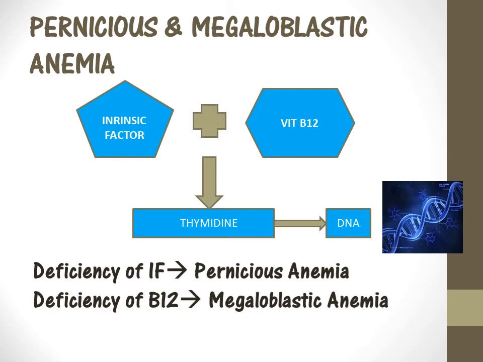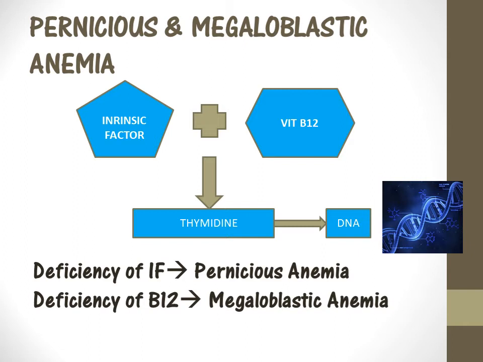Before we jump into anemia, we need to know certain things. For vitamin B12 absorption, you need intrinsic factor. The deficiency of intrinsic factor is called pernicious anemia. Deficiency of vitamin B12 is called megaloblastic anemia.